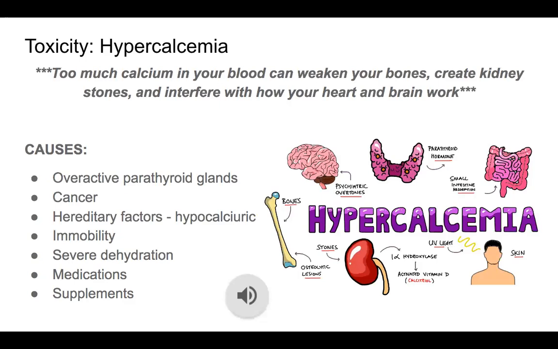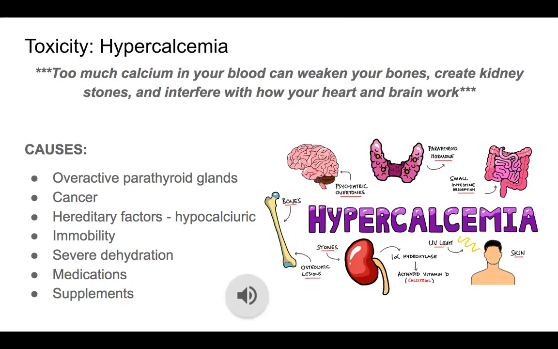So if you have too much calcium in your body, it's called hypercalcemia. Too much calcium in your blood can weaken your bones, create kidney stones, and interfere with your heart and brain work. Hypercalcemia is usually a result of overactive parathyroid glands. These four tiny glands are situated in the neck near the thyroid gland.